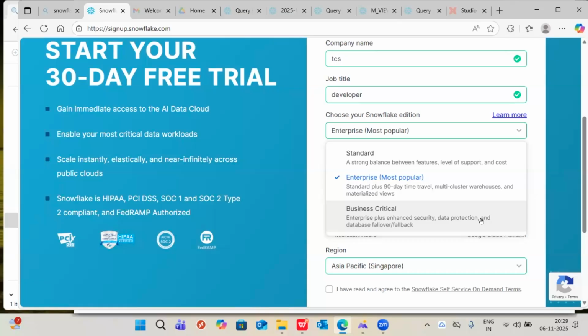Developers won't come into this picture. Even leads also won't come. Architect people, if they are allowed, the architect will come into the picture and the client will come into the picture. They will decide which edition is best for their project based on their data. Which companies choose which? If it is critical data, business critical is best. If it is normal data, enterprise is best. Okay, depends on that. Clear?